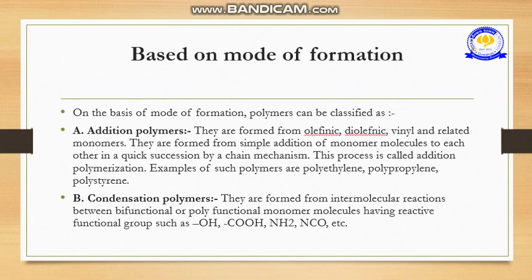And in the next case, condensation polymers are formed by intermolecular reaction between bifunctional or polyfunctional monomer molecules having reactive functional groups such as COOH, NH2. These are examples of different polymers classified based on the mode of formation.